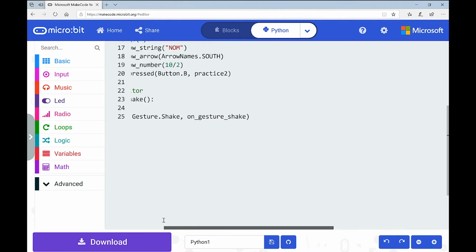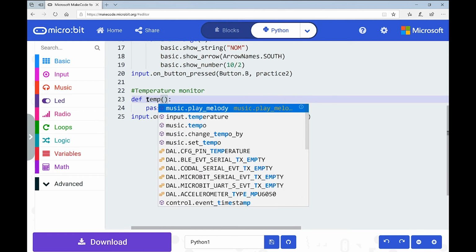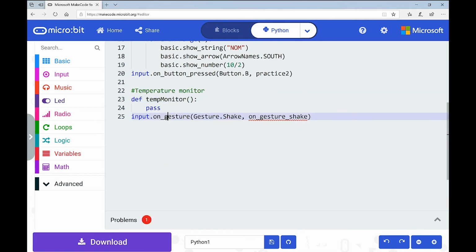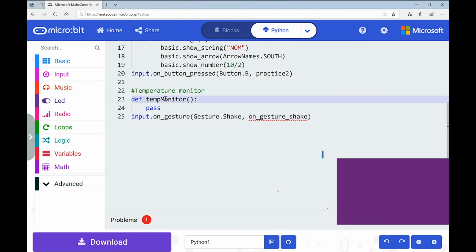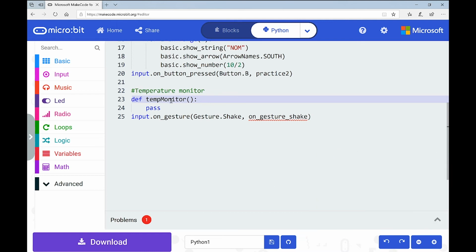And it has done what it did with our buttons in that it brings in a couple of lines of code, okay? So we have on underscore gesture underscore shake, pass, because we've nothing inside that function yet, and then we have the line that allows us to call on it. I'm going to change this to temp monitor. And you might notice there I've used a lowercase t and an uppercase m. That's called camel case. You might just see that come up a lot. It's just to separate words because we can't put spaces here. That's not allowed. So we use that instead. Okay, that's all good. I've defined my function as this.